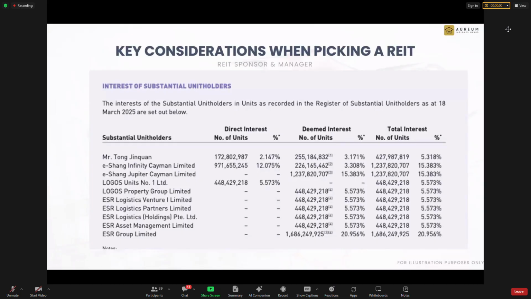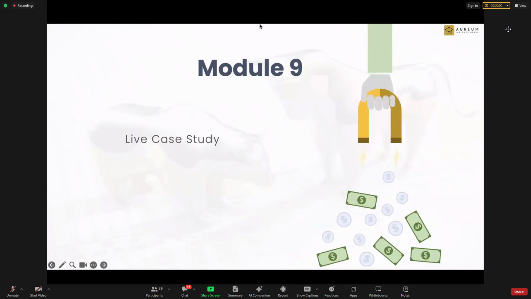Okay, so these are the key facts you look at for risk. But where to find all this data? This data you can find in the annual report for this one. What about the rest? Where to find it? Let me just demonstrate to you how to find this data. Let me just go to where is.